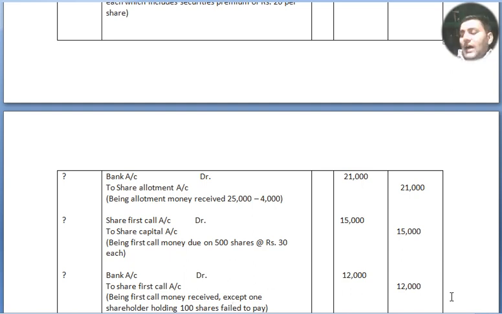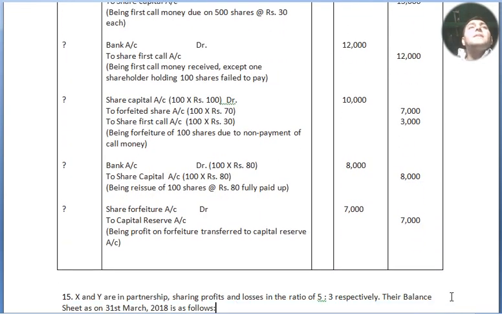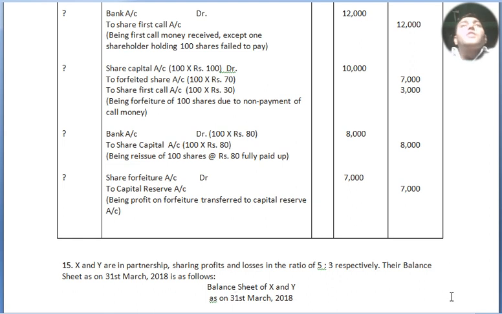Now let's see the next entry. Bank account debited to share first call account, being first call money received on 400 shares at the rate of rupees 30 each. So that is 12,000 and 12,000. One shareholder failed to pay.